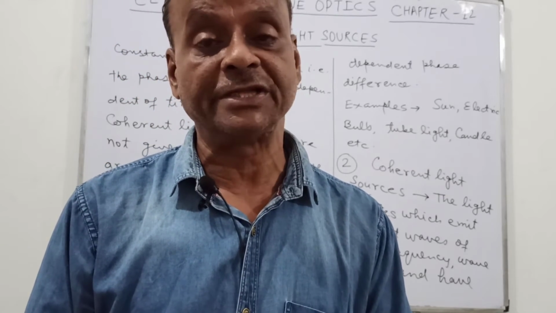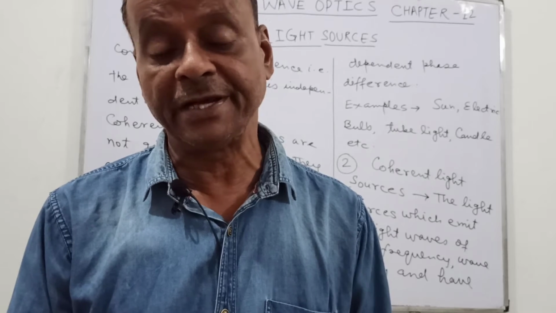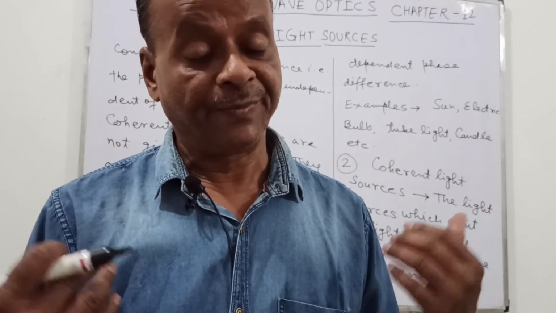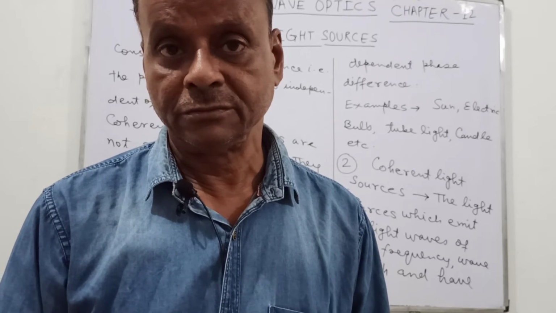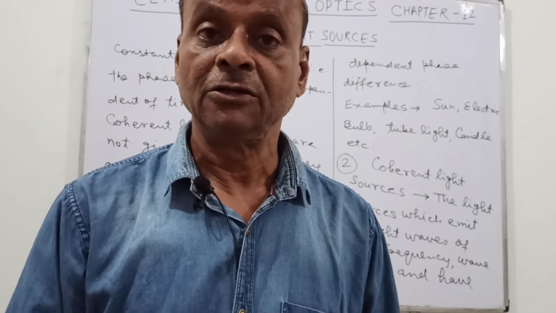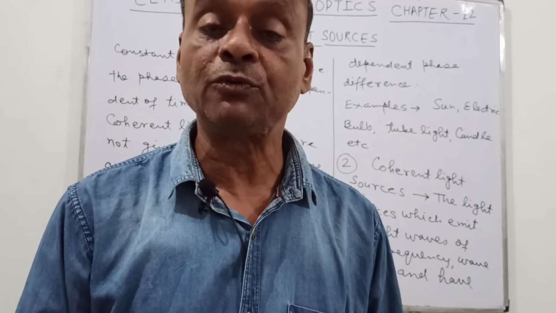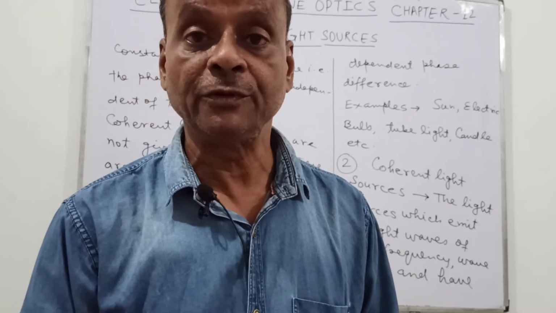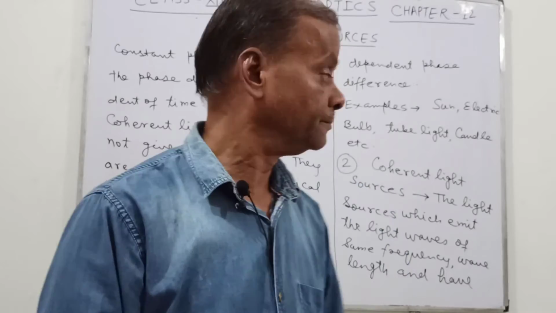So we can suppose that the sodium light is approximately a coherent light source. The light source which is monochromatic is the coherent light source. So we have to obtain the monochromatic light source.